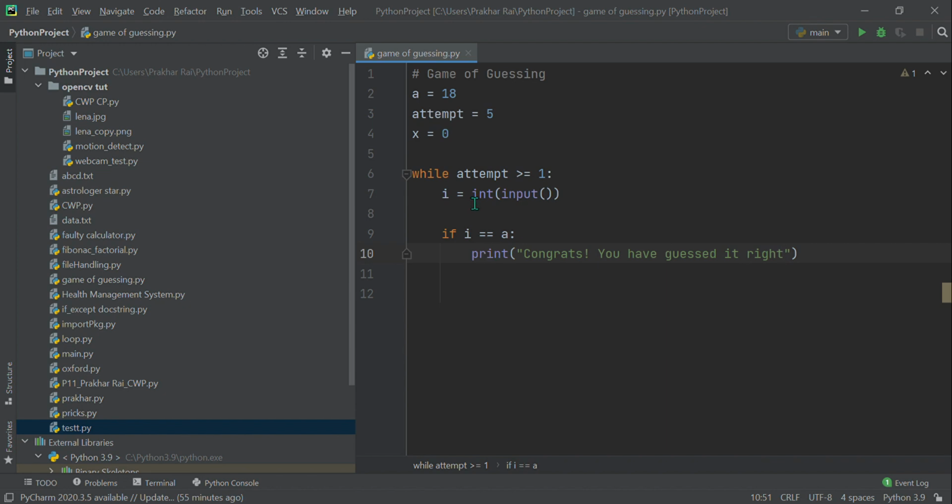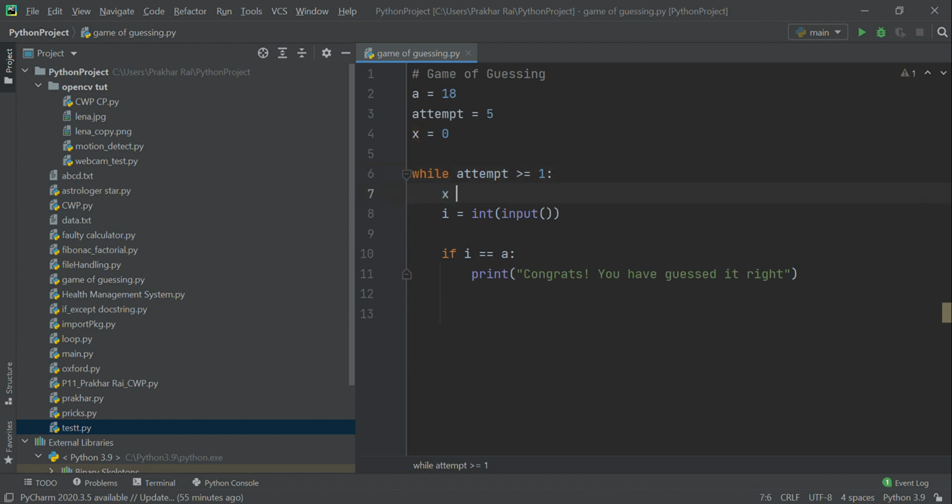As I said, we can add more beauty to the code by giving the output like you have guessed it right in this many attempts. That's why we have initialized x as 0. So what we can do is, while we enter the loop, we'll increment the value of x each time the loop repeats itself.